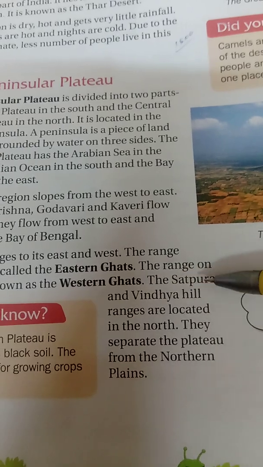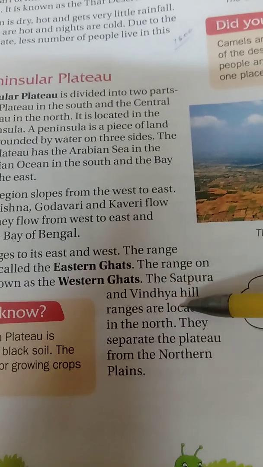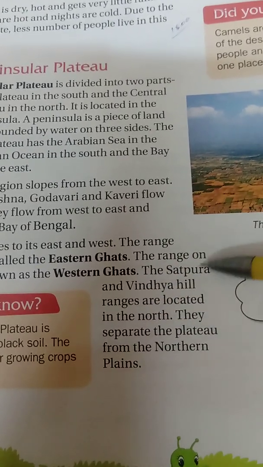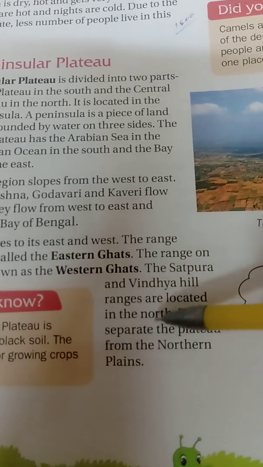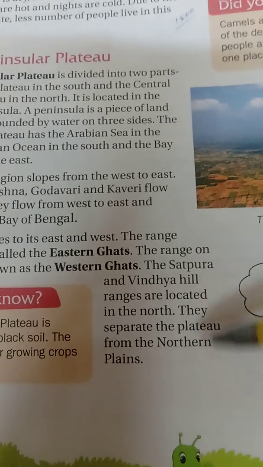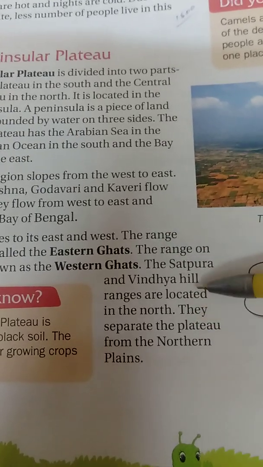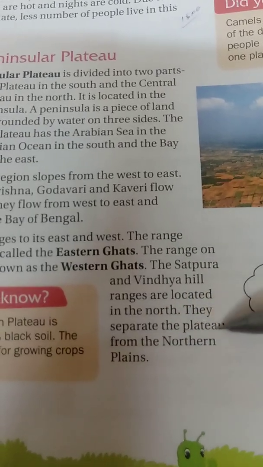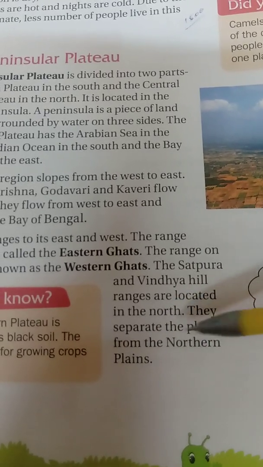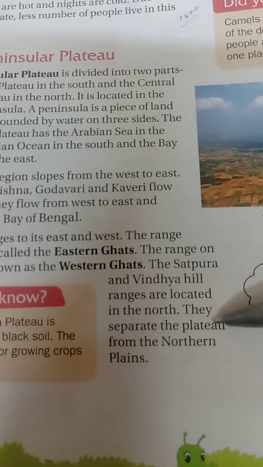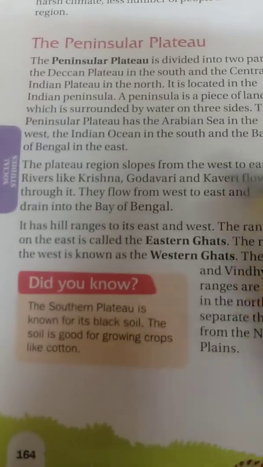The Satpura and Vindhya hill ranges are located in the north direction of this plateau, and they separate the plateau from the Northern Plains.